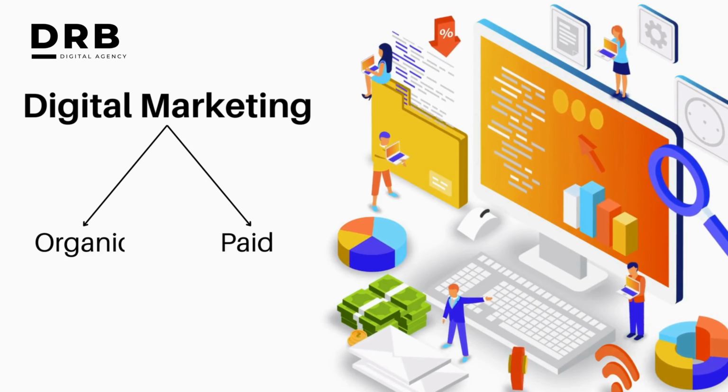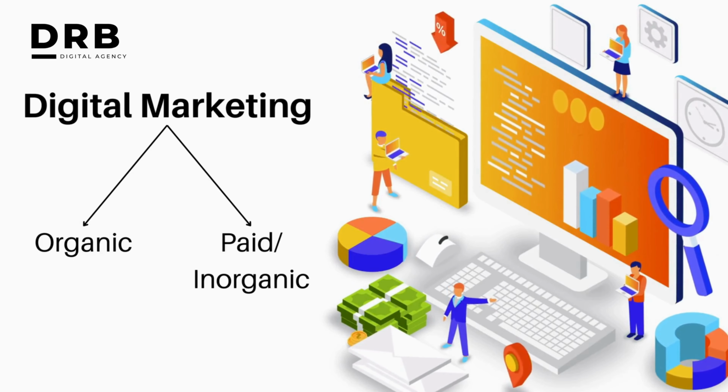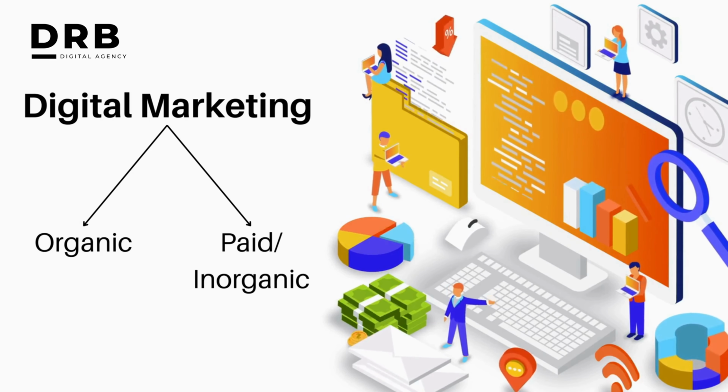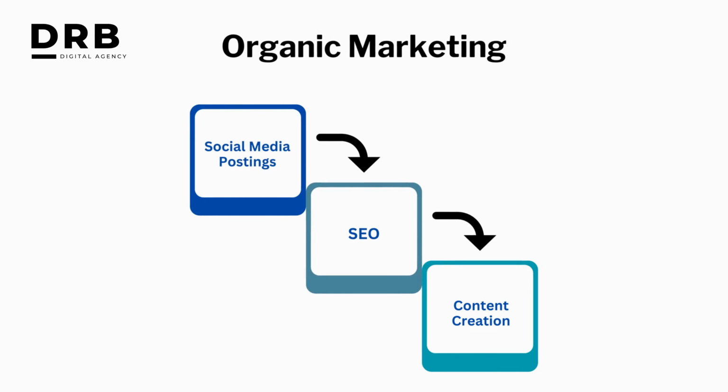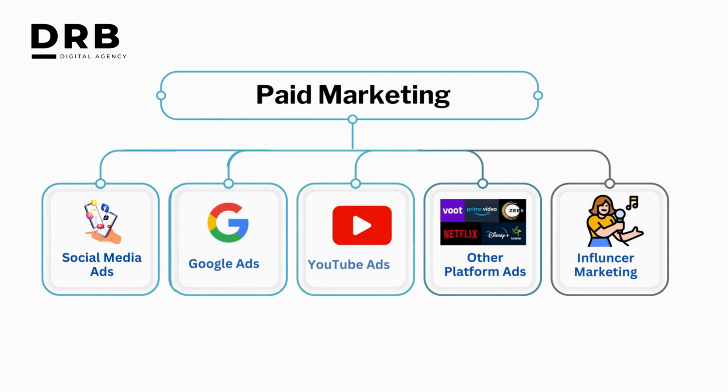We can divide digital marketing into two different phases. One is organic marketing and the other is paid marketing, or inorganic marketing. Organic marketing means social media postings, search engine optimization, creating content and engaging with the target audience without spending on the market. Paid advertising means spending on social media ads, Google ads, YouTube ads and other platforms. Influencer marketing also plays an important role in paid advertising.